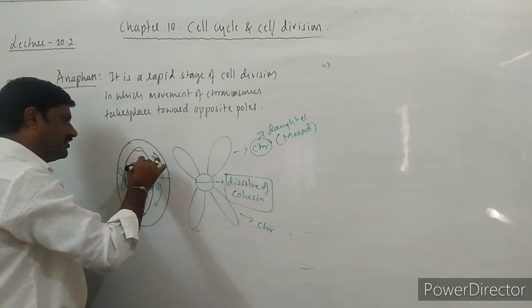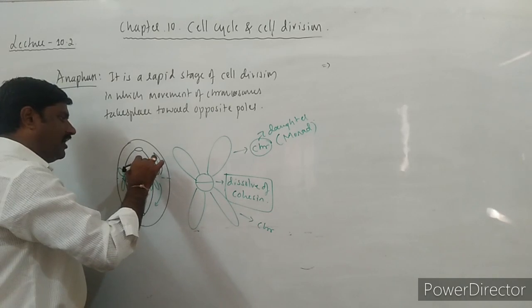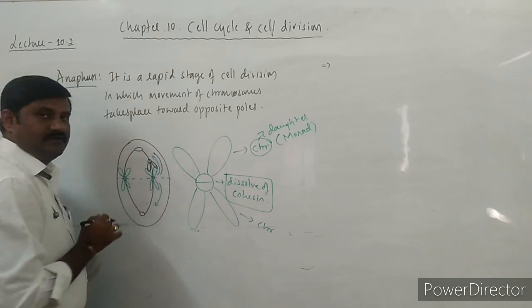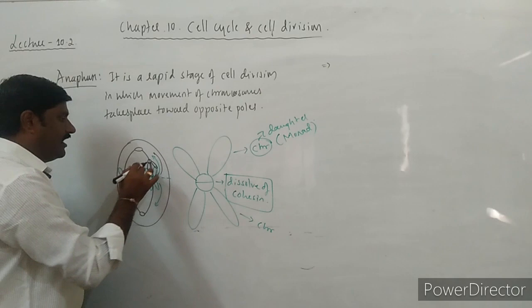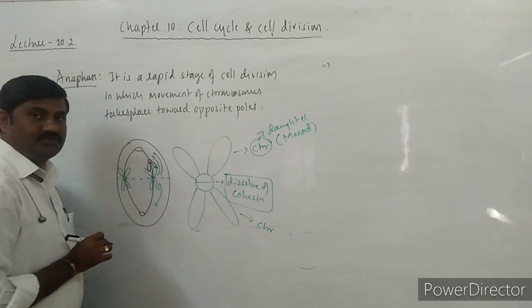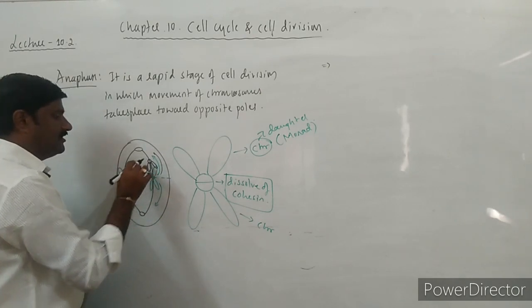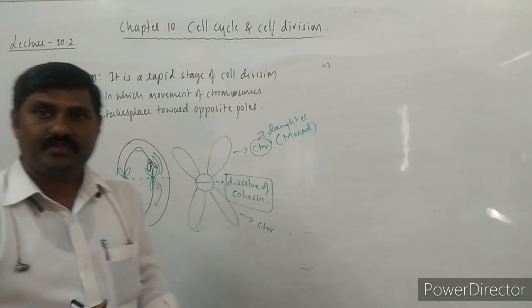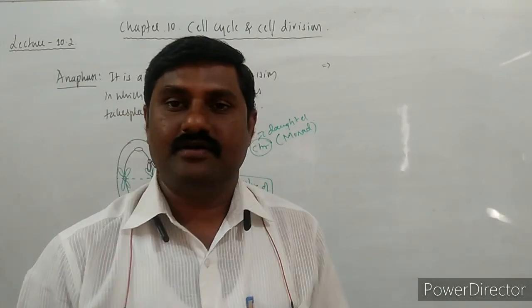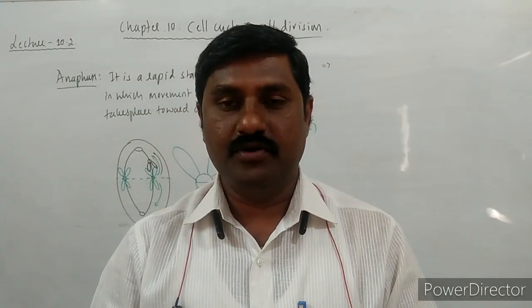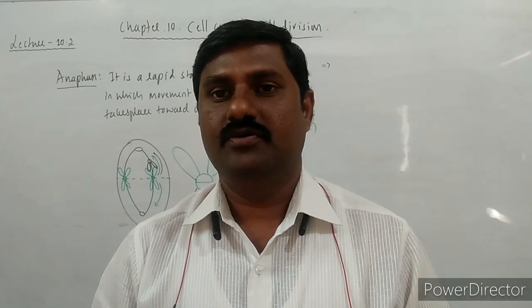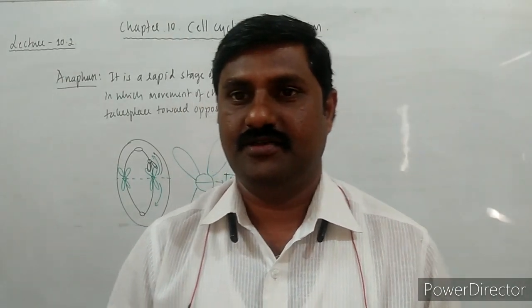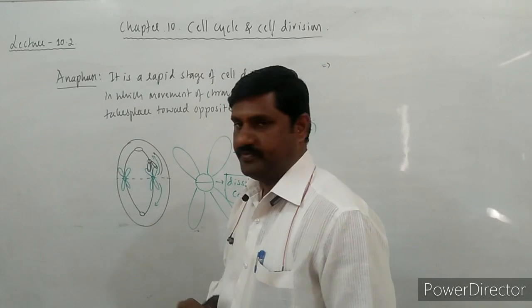Because this is the region where the kinetochores are, so the fibers are there, and those fibers are called as what? Chromosomal fibers. So they start to move.